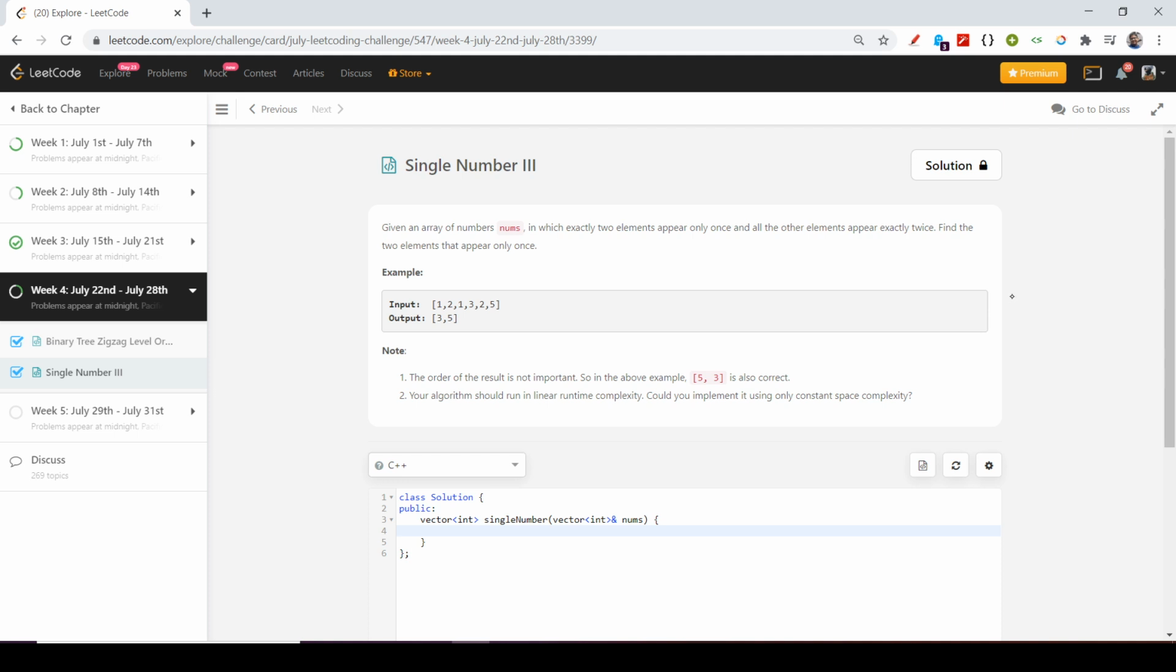So okay, I am having an array of numbers in which exactly two elements appear only once, and all the other elements appear exactly twice. Find the two elements which appear only once. So the interviewer will say, the input is 1, 2, 1, 3, 2, and 5, and the output is 3 and 5 because these numbers appear only once, and except for these, the other numbers appear twice.